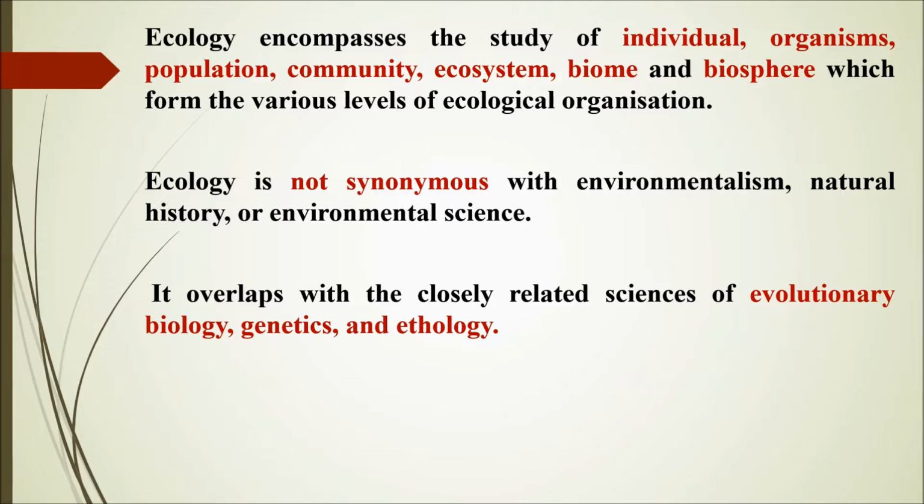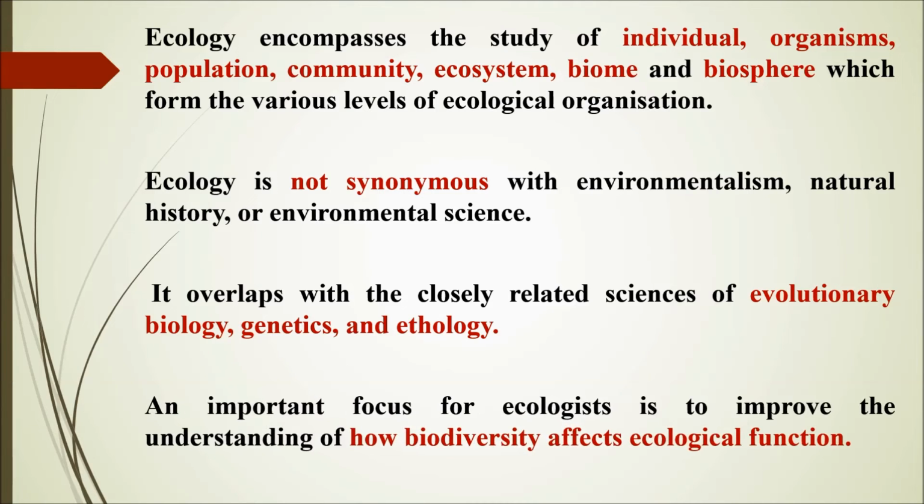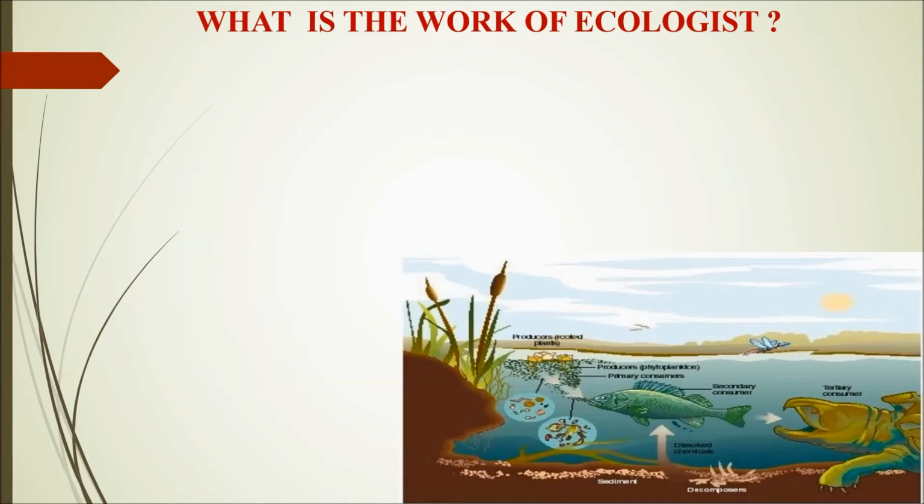Now, an important focus for ecologists is to improve the understanding of how biodiversity affects ecological function. So biodiversity is the thrust for ecologists. What is the work of an ecologist? Do you have any clue about that? What does an ecologist do? Life processes, interactions and adaptations. These are the three key words you remember: life processes, interactions and adaptations.